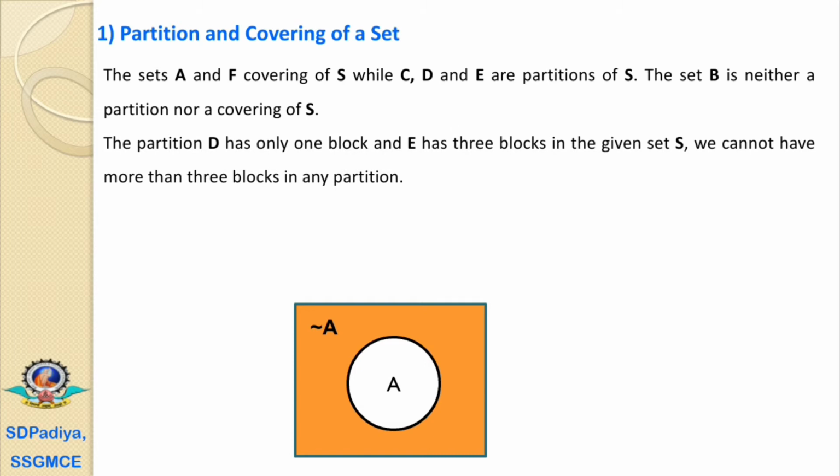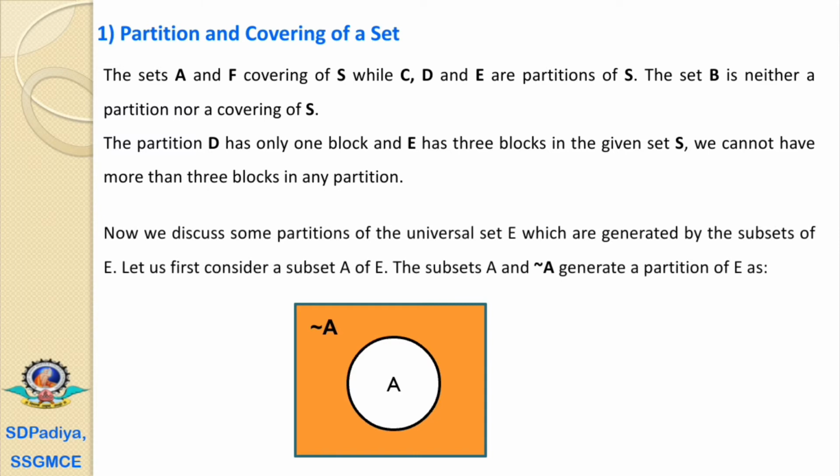The partition D has only one block, and the set capital E has three blocks in the given set capital S. We cannot have more than three blocks in any partition, because there are three elements. If we have any set S with 5 elements, then there may be a maximum of 5 blocks. If we have any set with 10 elements, then there may be a maximum of 10 blocks.